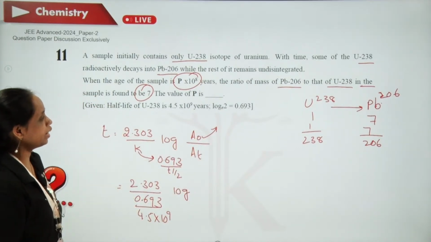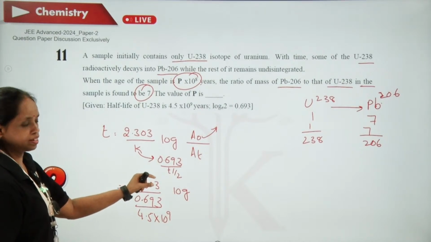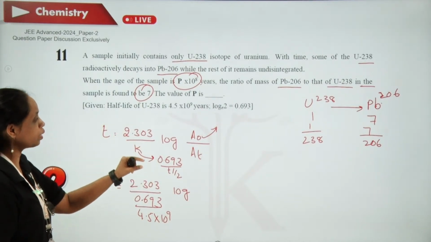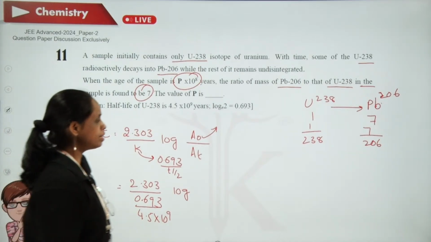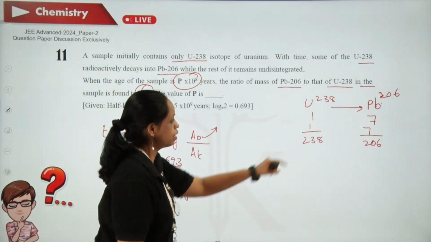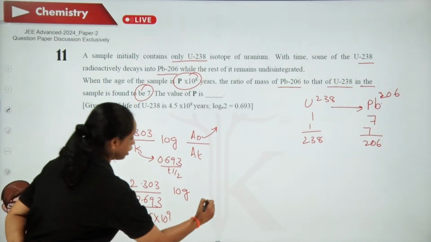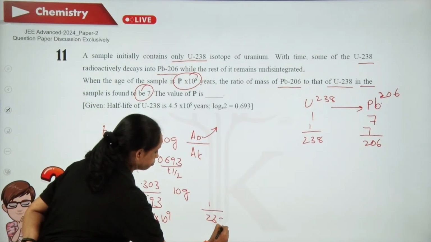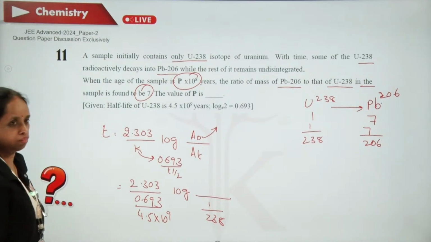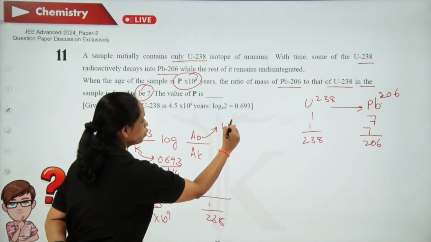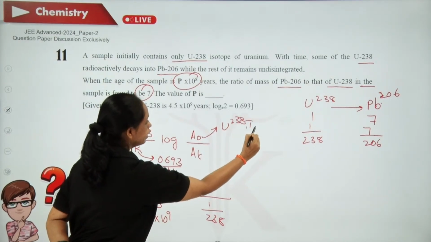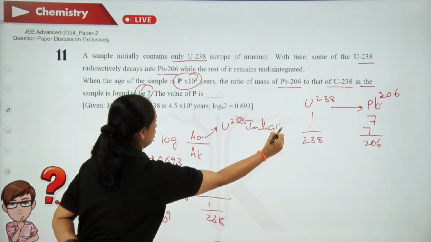So what is At? At is the amount of uranium at that instance of time, which is 1 by 238. Now what about A naught? A naught is the amount of uranium-238 initially, at the starting.